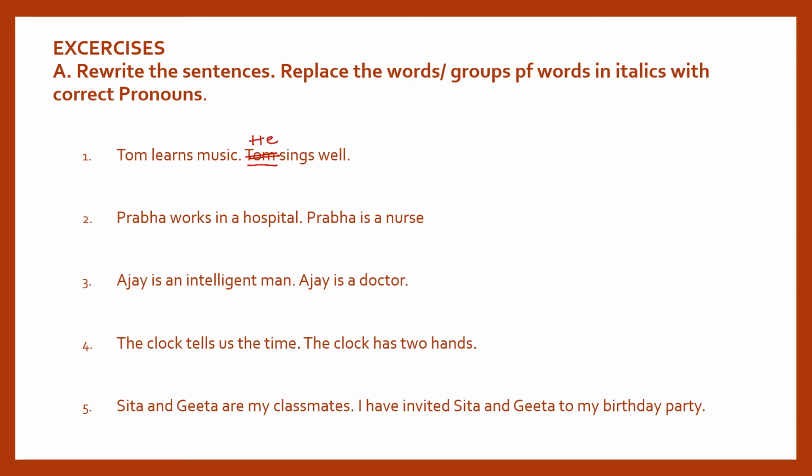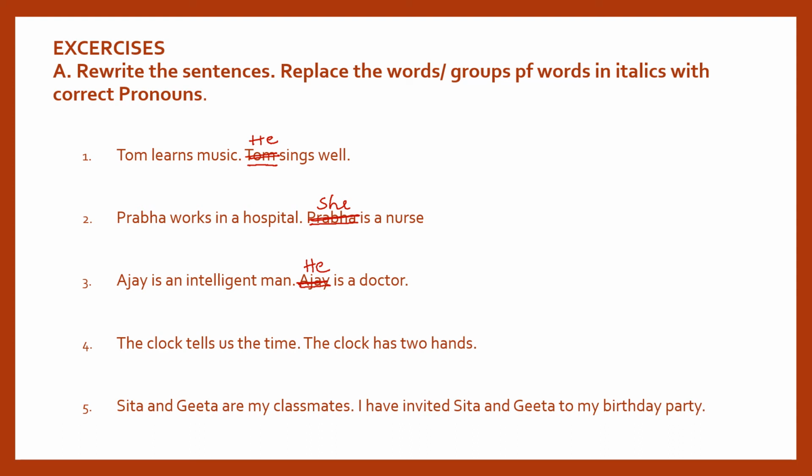Prabha works in a hospital. Prabha is a nurse. You need to change in this place. Prabha is a girl, so what pronoun should you use in this place? She. You can strike the word and write the pronoun above. Ajay is an intelligent man. Ajay is a doctor. So you should change in this place. In place of Ajay you should say he is a doctor.